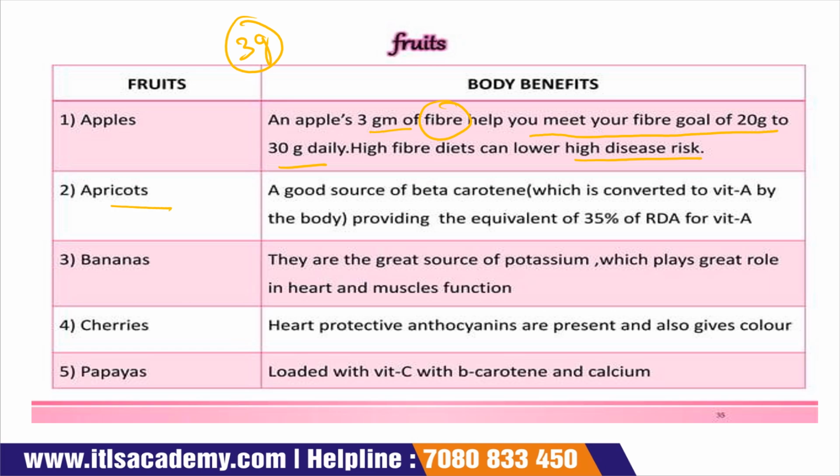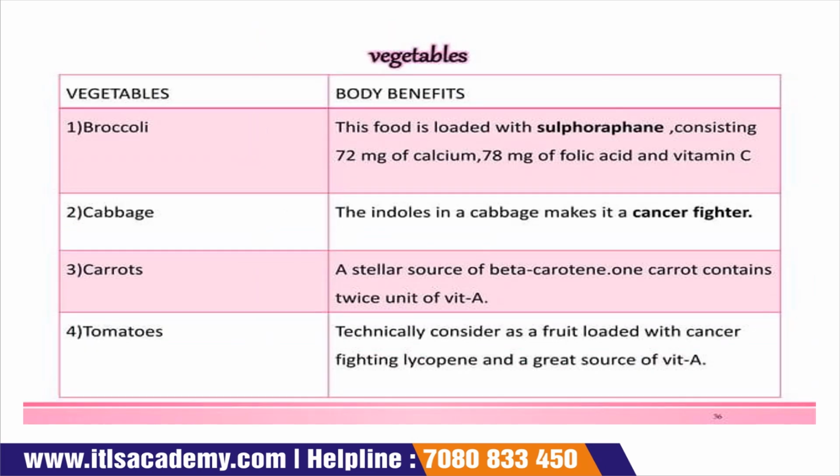Then apricots are a good source of beta carotene. Bananas are a great source of potassium and also play a great role in heart and muscle function. Then cherries protect against heart problems. Papayas are loaded with vitamin C, beta carotene, and calcium. Then different vegetables and their body benefits.